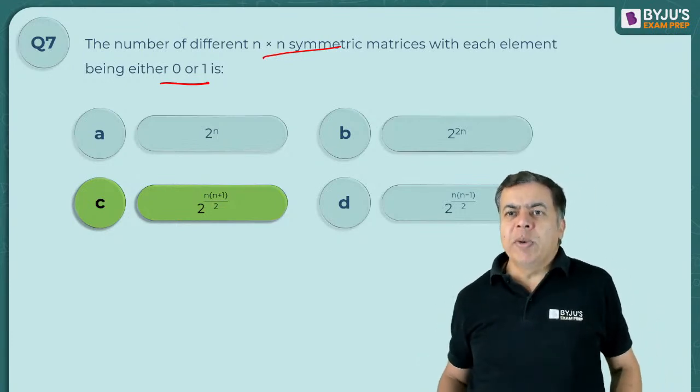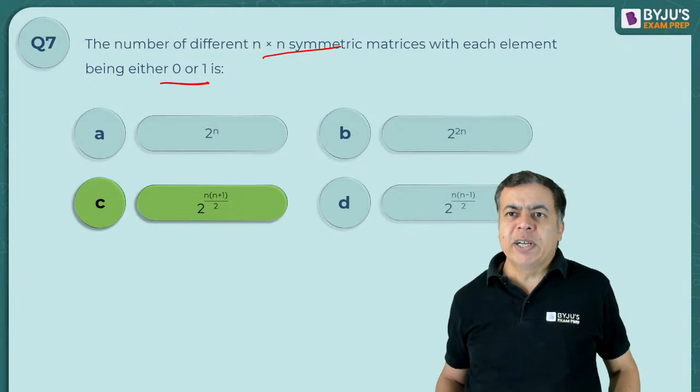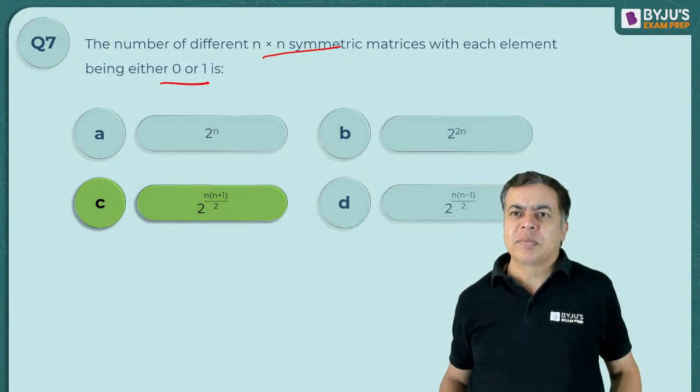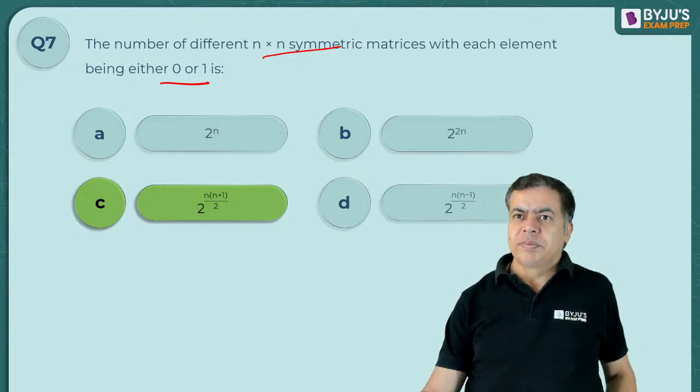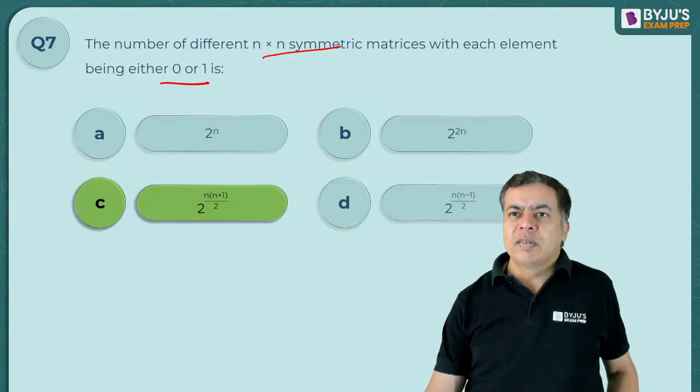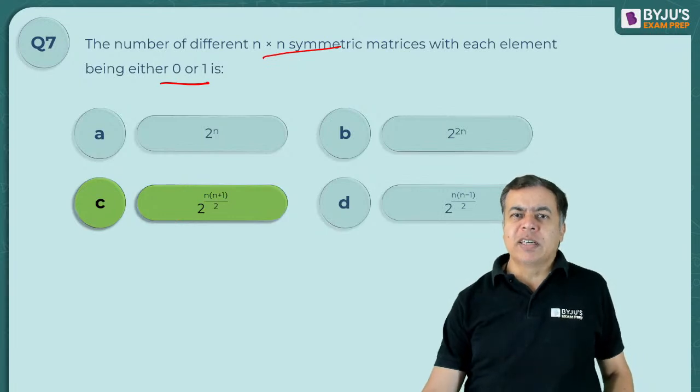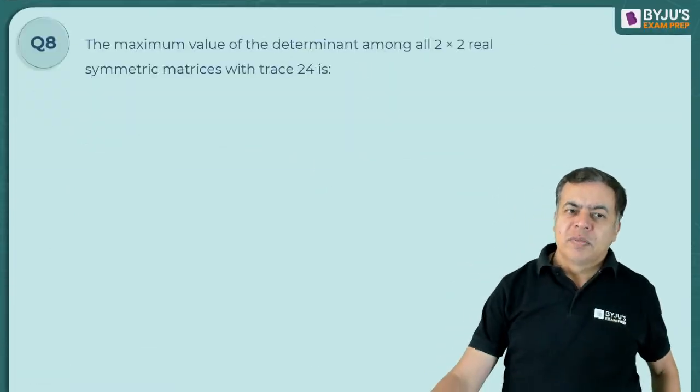Zero matrix can be 3 cross 3, or 4 cross 4. Nothing is mentioned here, and a zero matrix is also a symmetric matrix, right? Yes, a matrix of order n you can consider, where all elements are 0. A zero matrix is when all elements are 0.